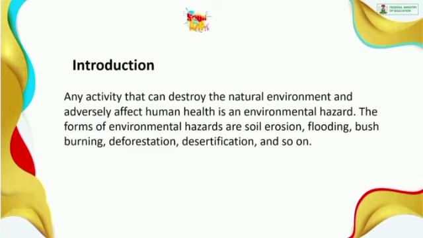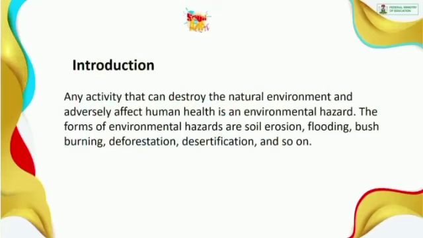And we said the forms of environmental hazards include soil erosion. Soil erosion is the washing away of soil surfaces by water, rain or wind. Then flooding occurs when there's an overflow of water from rivers or oceans due to heavy rainfall. Bush burning occurs when grasses, weeds, plants, and trees are burnt down for human activities like constructions and so on. Then deforestation occurs when trees are cut down without replacement by human activities for different purposes.